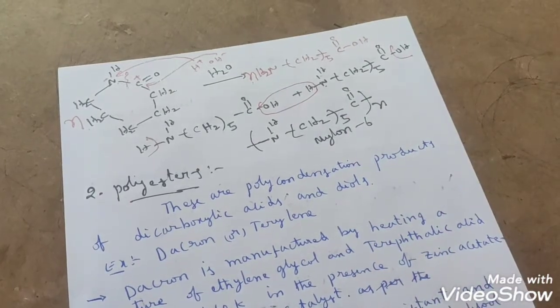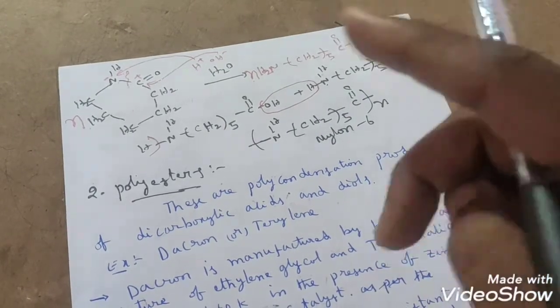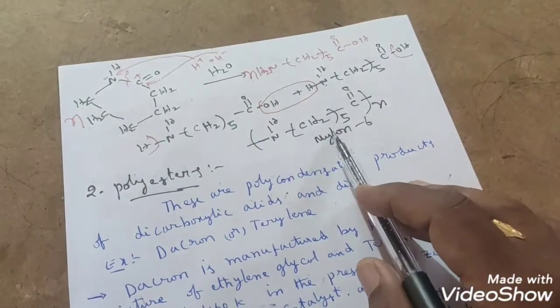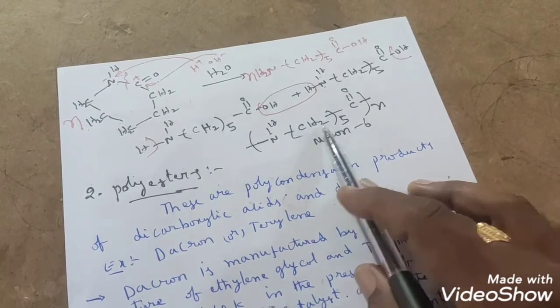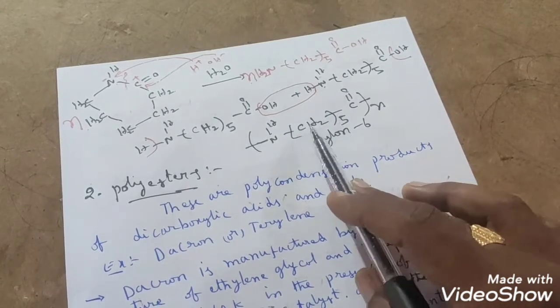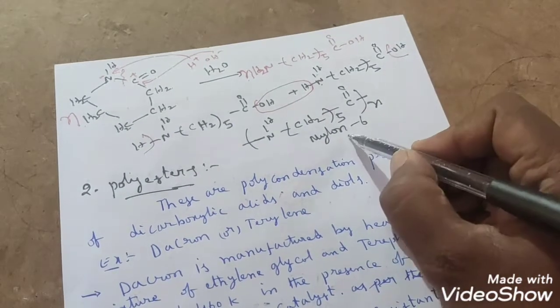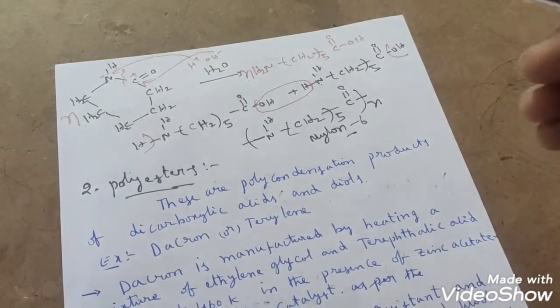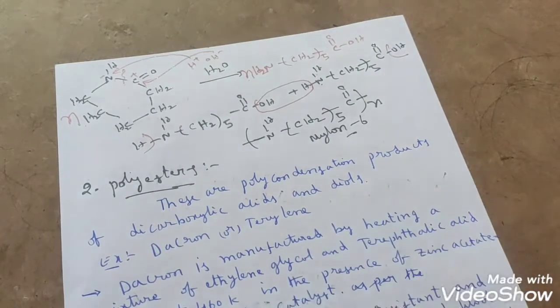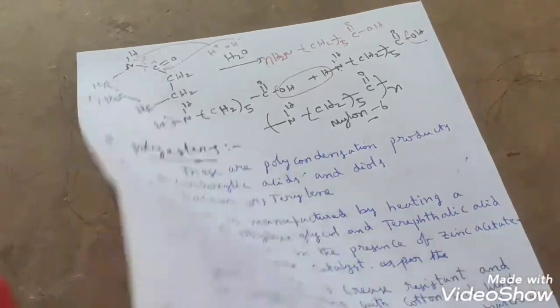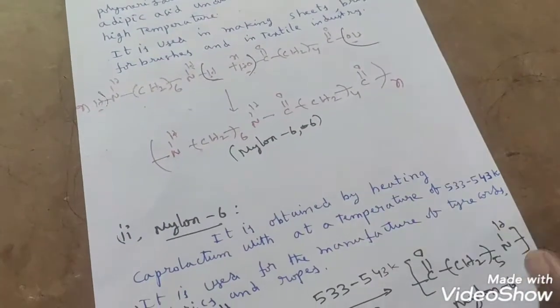In nylon 6,6, two different monomers we have taken. Each monomer possesses 6 carbons. But here the same monomer undergoes polymerization. So in that same monomer, how many carbon atoms are there? Here 5 carbons, here 1 carbon. Total 6 carbons are there. So that's why this is called nylon 6, students. So this is the nylon 6 preparation method we have discussed.